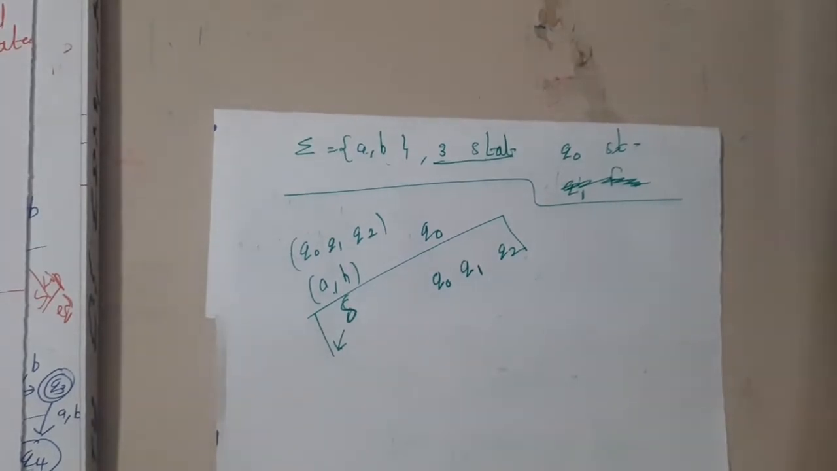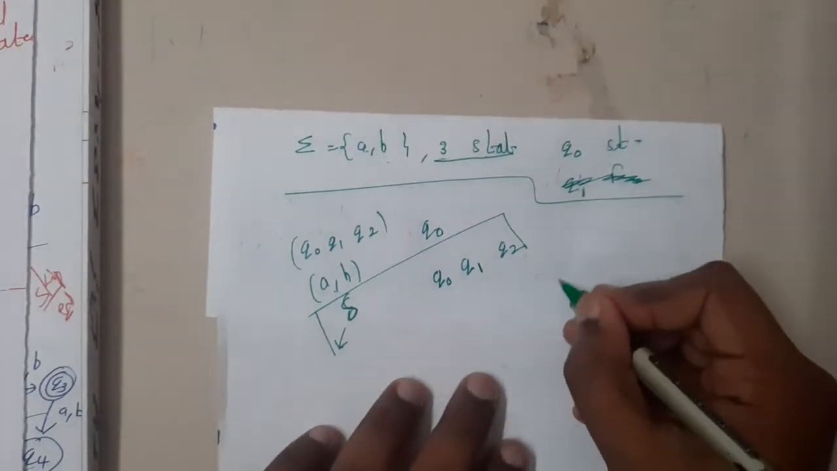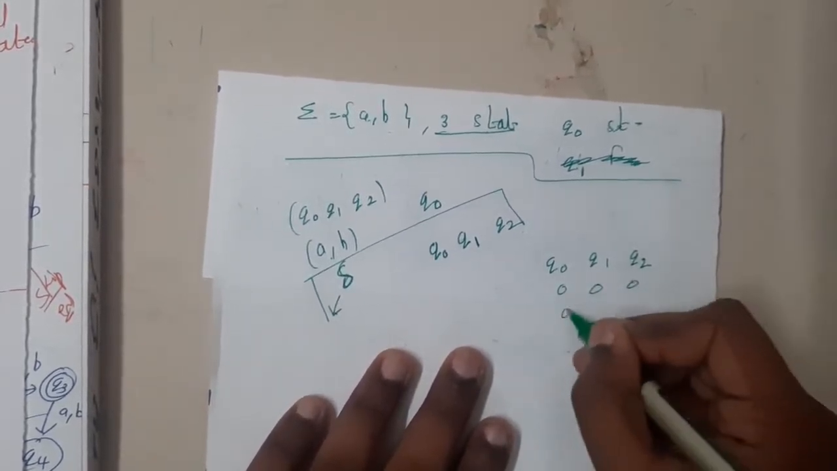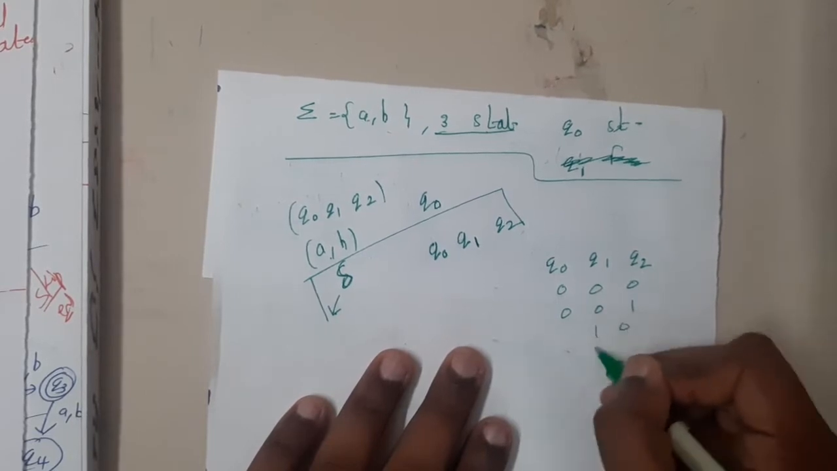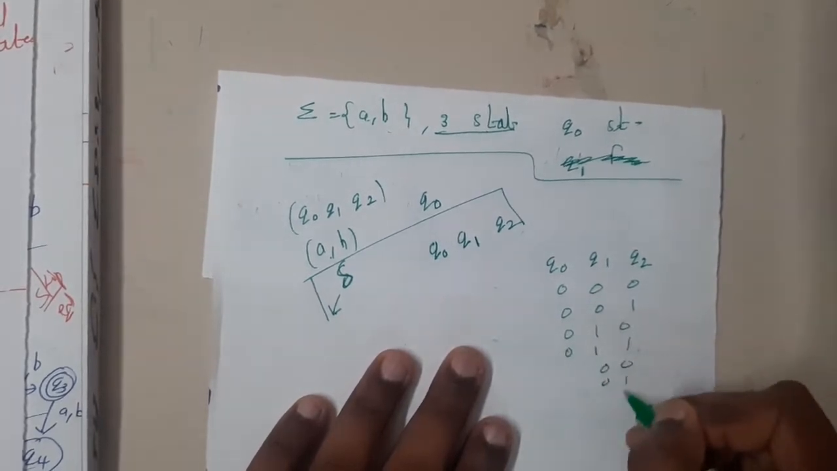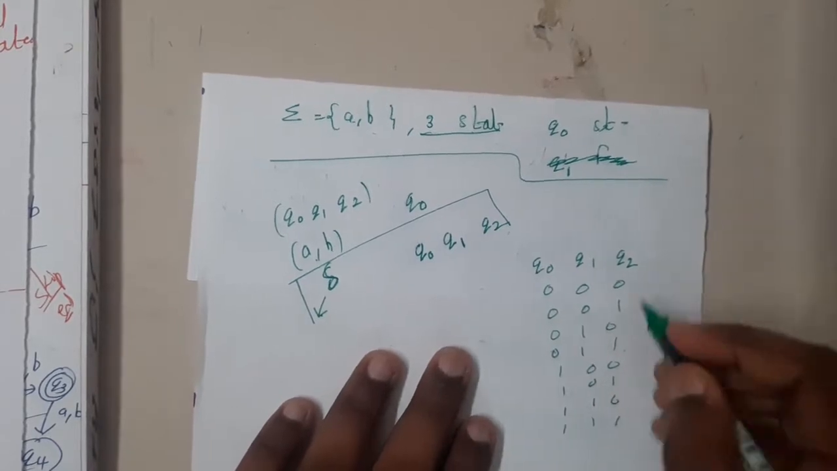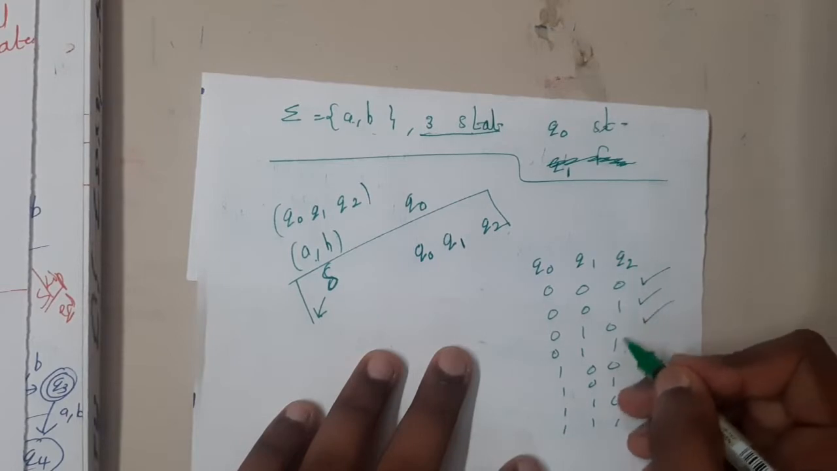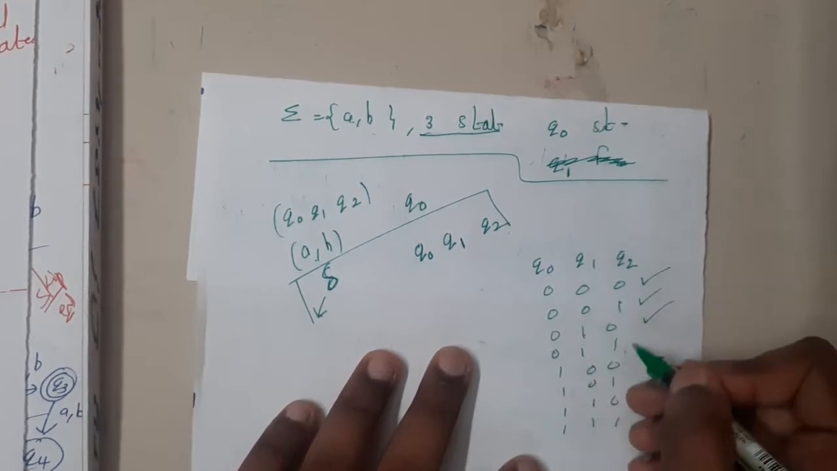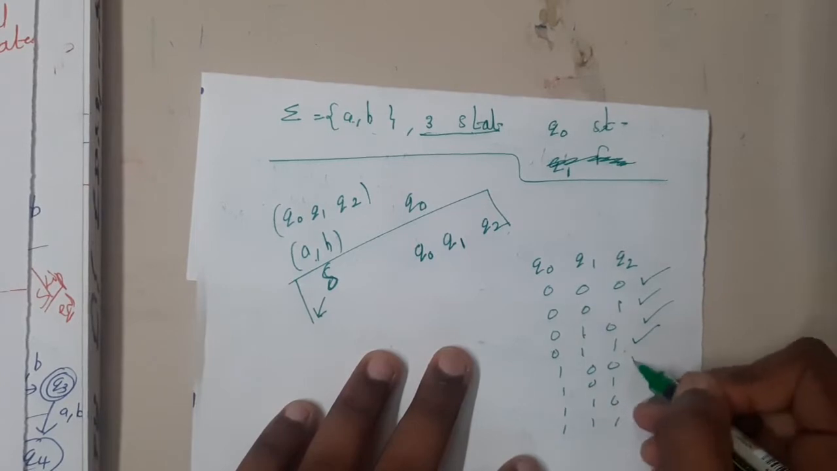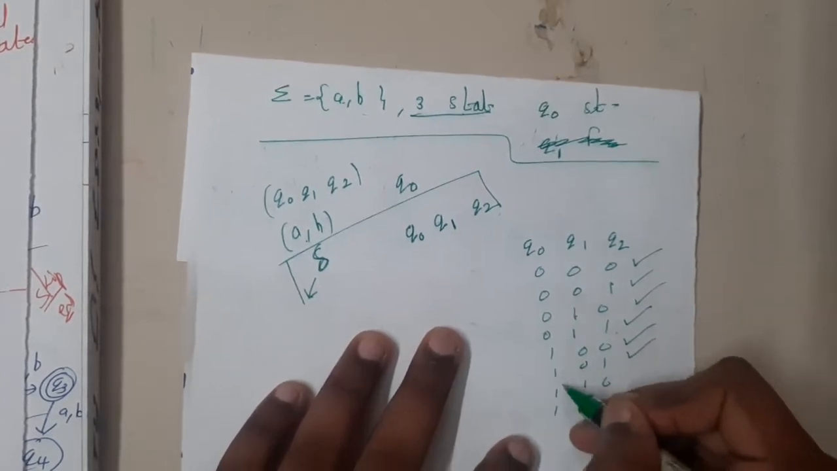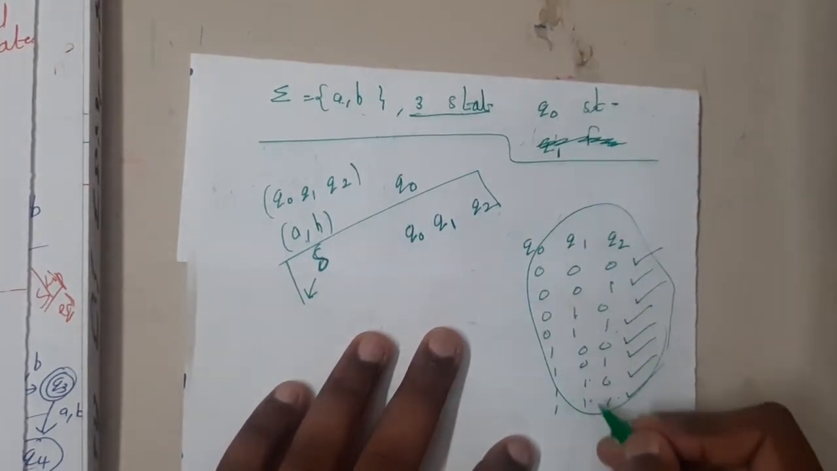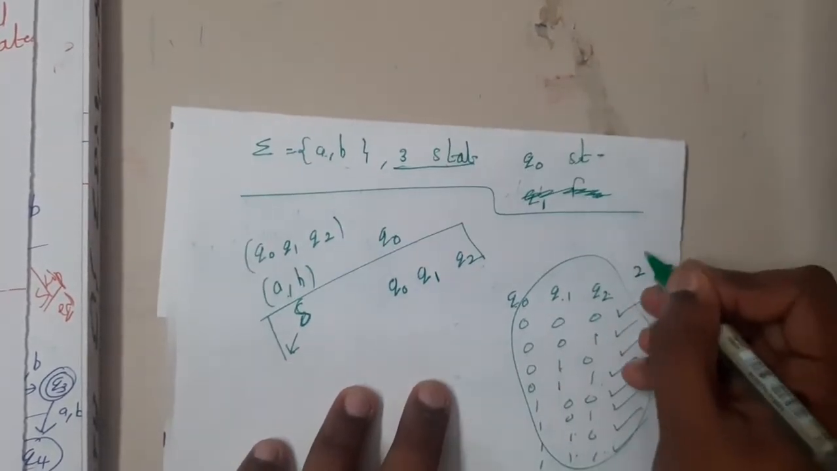Whenever they do not say what the final state is, there are 8 possibilities: 000, 001, 010, 011, 100, 101, 110, 111. In the first case, none of them is a final state. In the second case, q2 is the final state. In the third case, q1 is the final state, then q1 and q2 are final states. Then q0 is a final state, q0 and q2 are final states, q0 and q1 are final states, and finally q0, q1, q2 are all final states. So these are all the possible combinations. If there are 3 items here, you will have 2 power 3 combinations, guys.